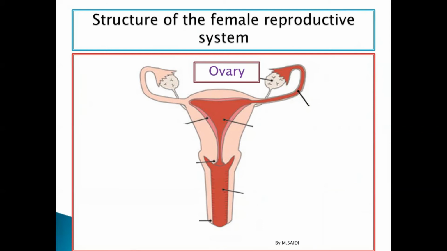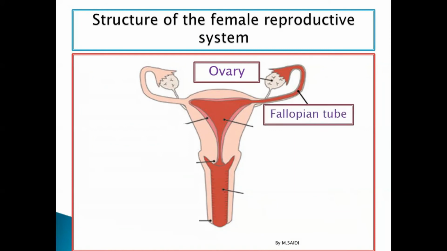Female reproductive system. The female reproductive system is a little bit simple compared to the male reproductive system. And sometimes I wonder, you find that males know the female reproductive system more than the females, and the females know the male reproductive system more than the males. And I ask myself, why? I think you know the answer better than me.